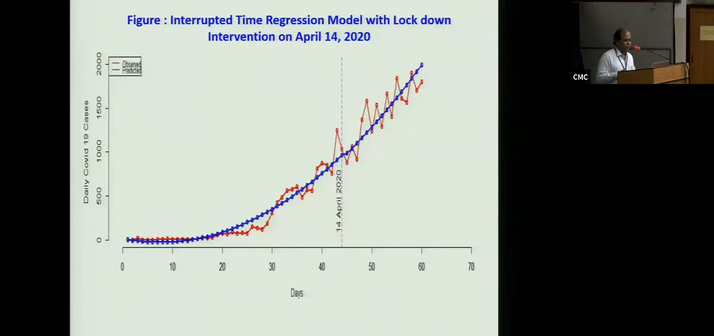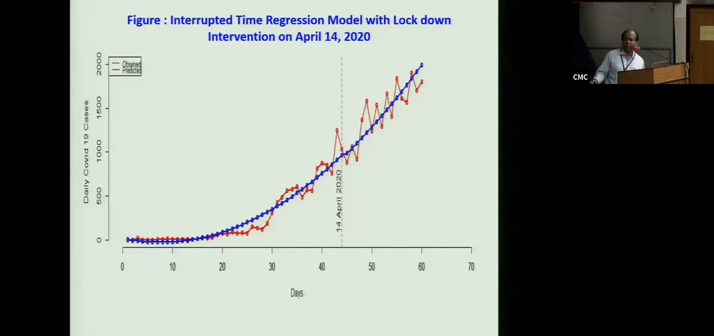What happened was that soon after 14th April, there was a dip. At that time, there was a significant decline in the number. Then suddenly, as you see, Maharashtra and Tamil Nadu started increasing their numbers.